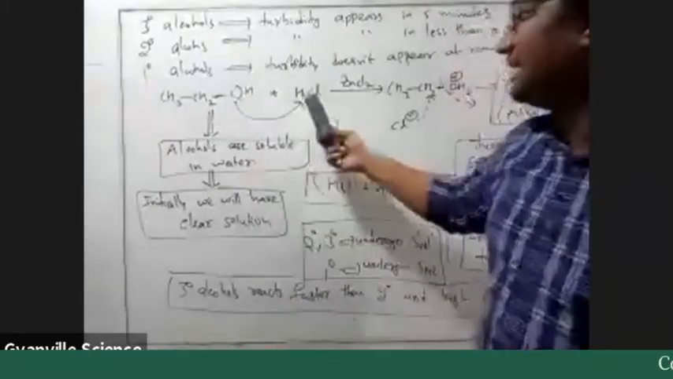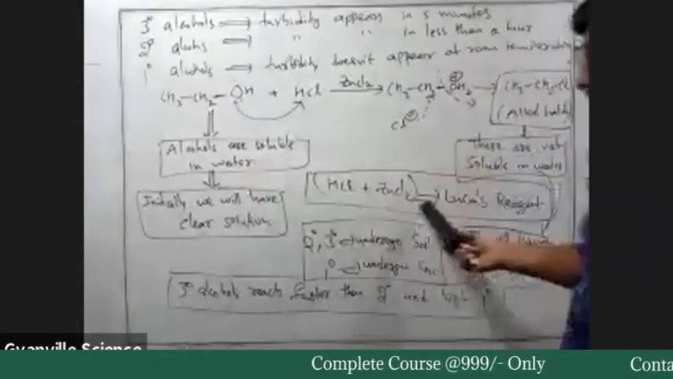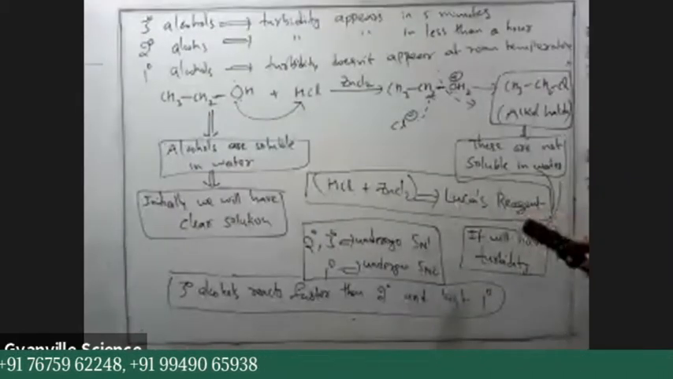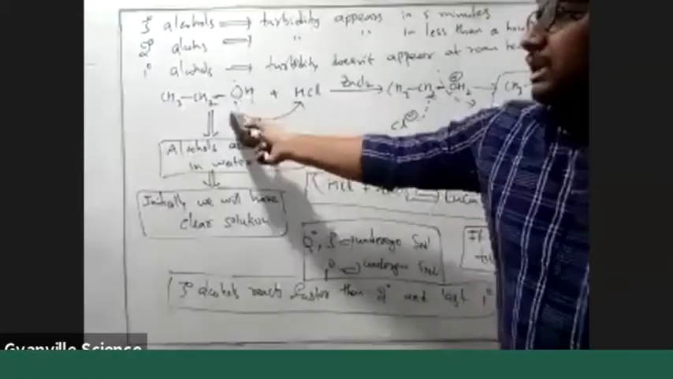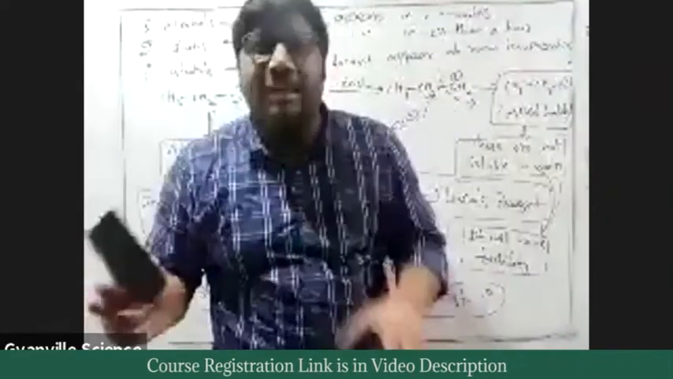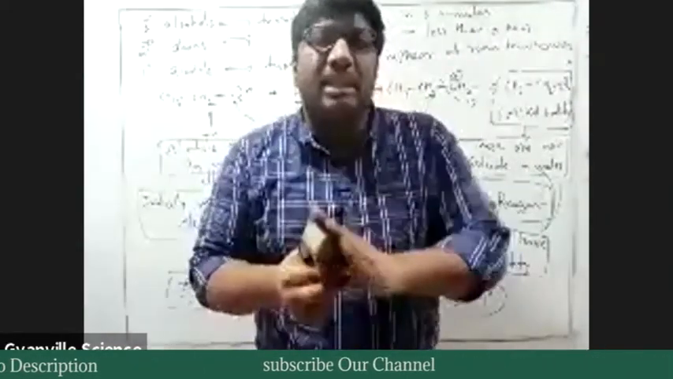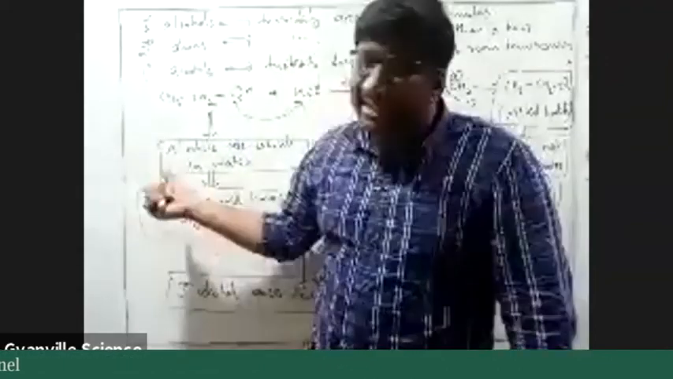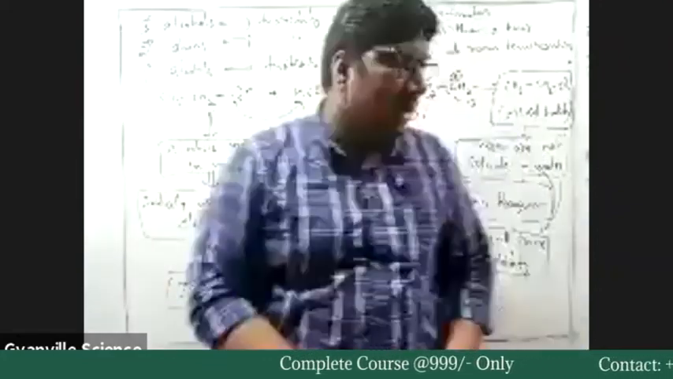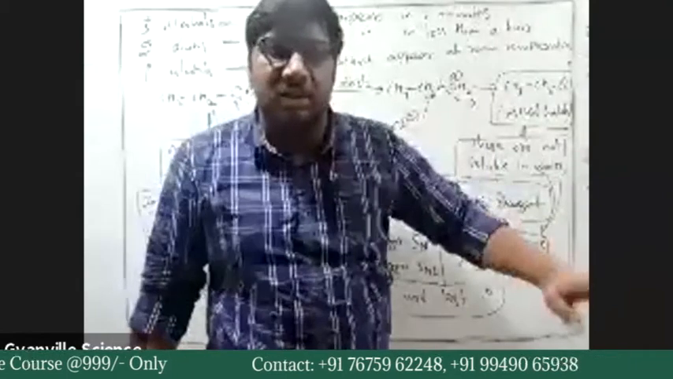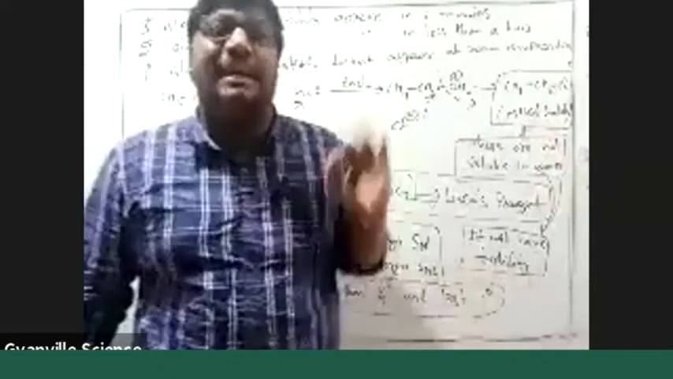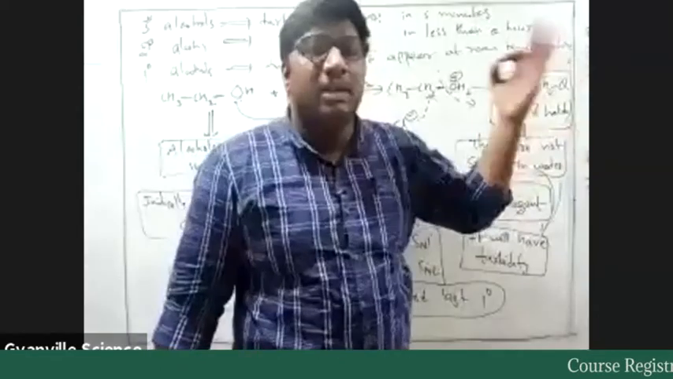Initially we have alcohol, and we have added HCl plus ZnCl2. This combination is called Lucas reagent. So the substrate is alcohol, and the product is alkyl halide. When you understand the physical property like solubility, alcohols are soluble in water because they have hydrogen bonding. Alcohols and H2O have hydrogen bonding, but alkyl halides are not soluble in water. You have studied this in the properties of alkyl halides.